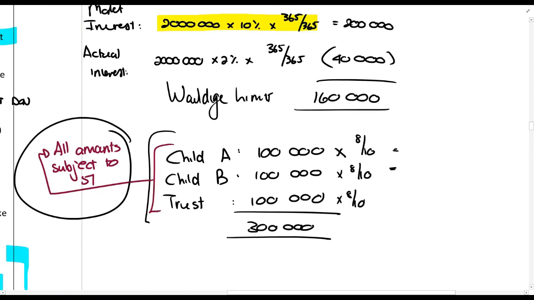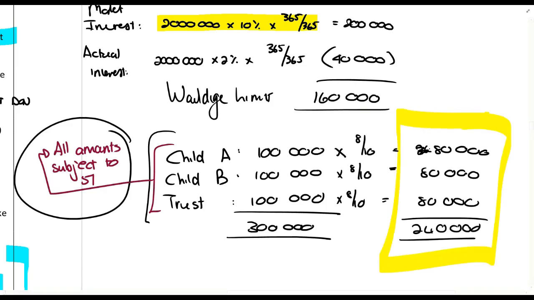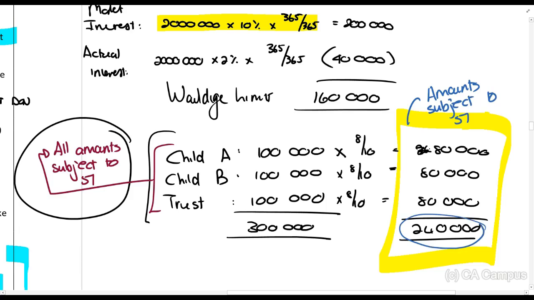So we're calculating which amount of this over here, this is amounts subject to Section 7. So this is what the donor could be taxed on.